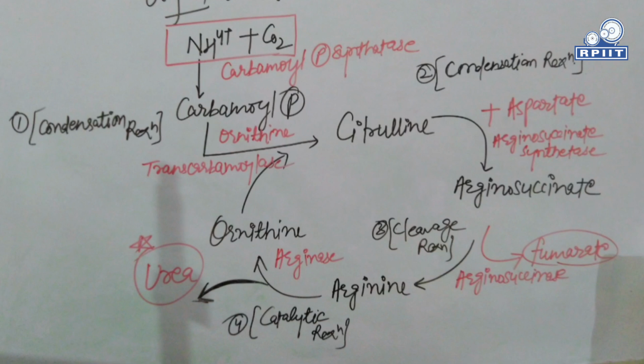One is ornithine and the second is urea, for which we call it the urea cycle. Ornithine produced here can be further used to reinitiate this urea cycle, and the product urea is transported to the kidney for further excretion by the help of blood.